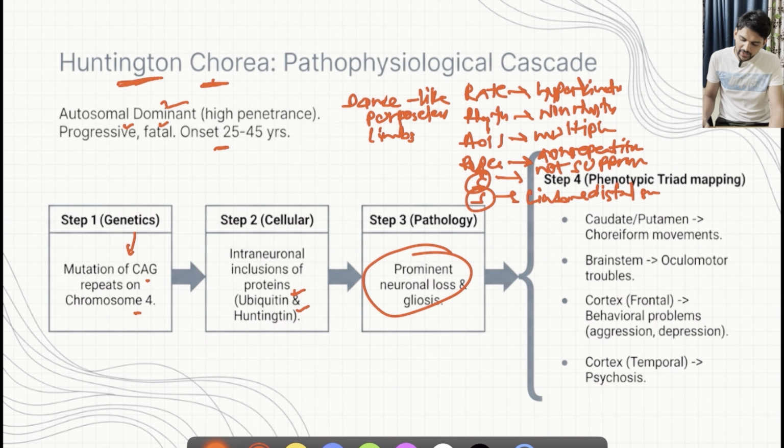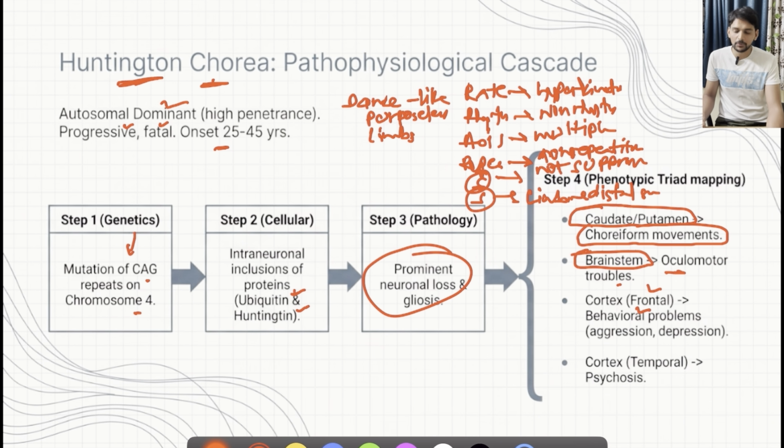What are the sites which might get involved because of the inclusion of these abnormal proteins? It might involve the caudate or putamen part of the basal ganglia, leading to these typical choreiform movements. It can also involve the brainstem, leading to oculomotor troubles. It might involve the frontal cortex, leading to behavioral abnormalities like aggression, depression, etc. Also, if it involves the temporal cortex, there might be prominent psychosis.